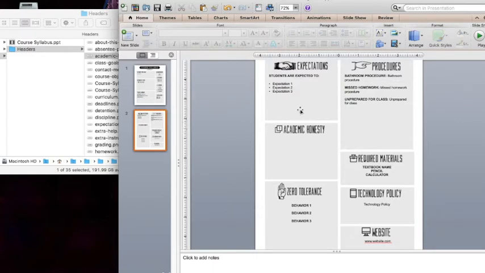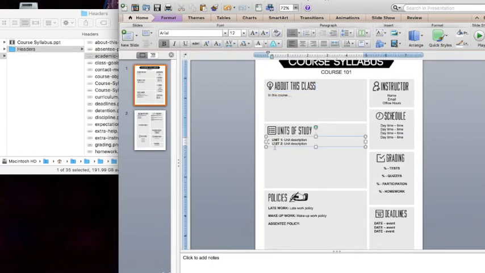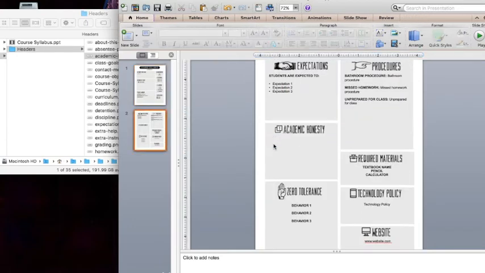We've added a header. In terms of custom text, you can see that all of these sections just have a text box. And all of the font is the same. So it's all Arial size 12. Some of it is bolded, some of it's caps, but it's all Arial 12.